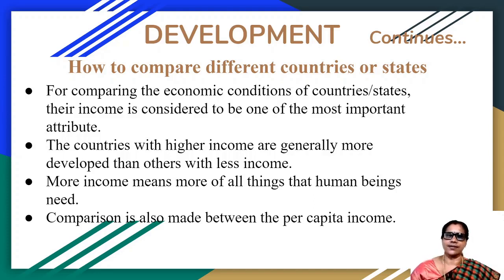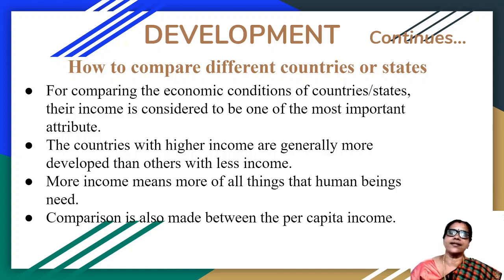But here the question is, is total income a useful measure for comparing development between countries? No. Total income is not at all a useful measure because total income may not tell us what an average person is likely to earn. So, average income is used for comparing development between different countries or states.